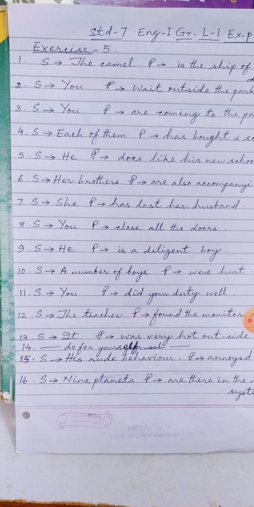Now number 3. Are you coming to the party? Here is a question, an interrogative sentence. So in order to find the answer, you can transform it into a statement form: you are coming to the party. Then you can easily find out the subject. You become the subject and are coming to the party becomes the predicate.